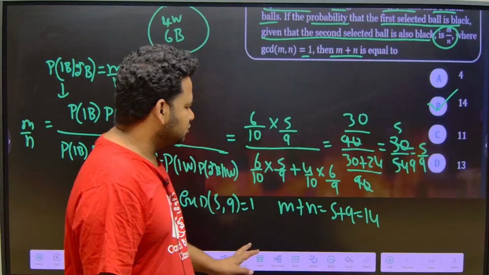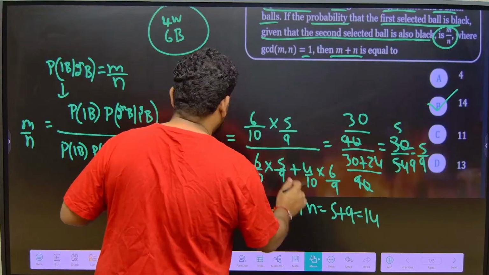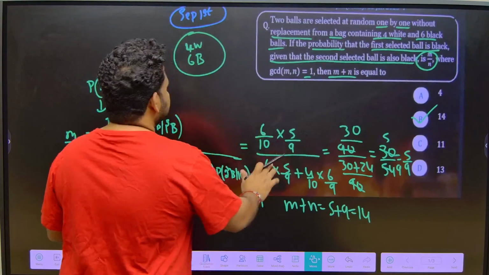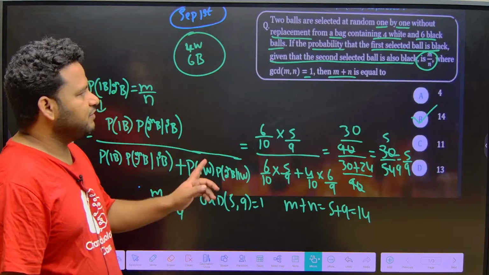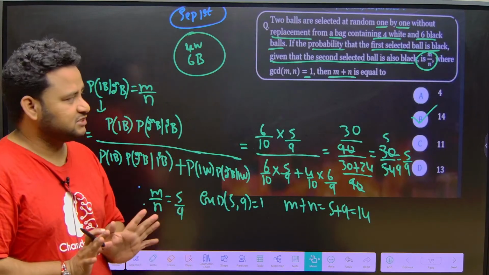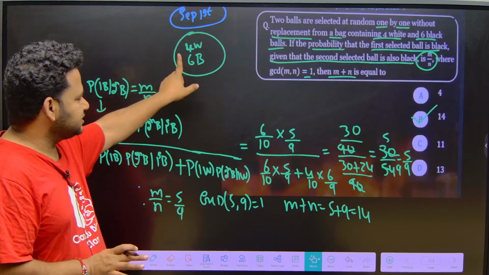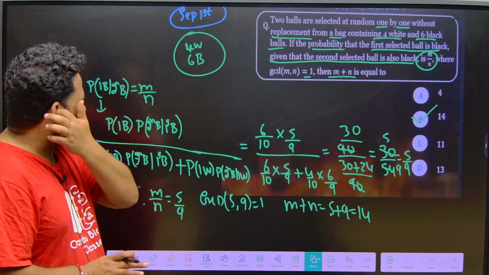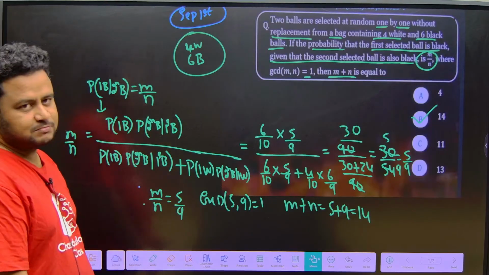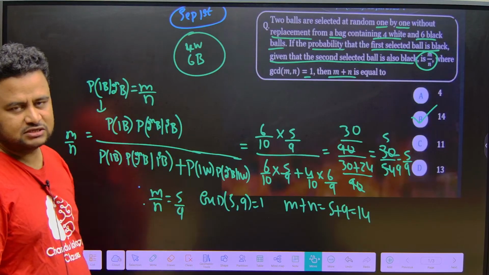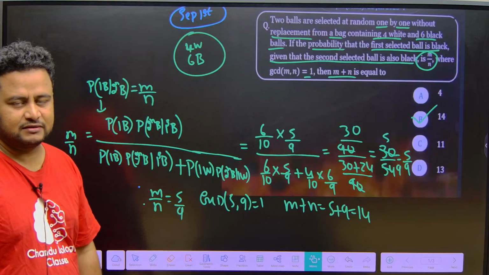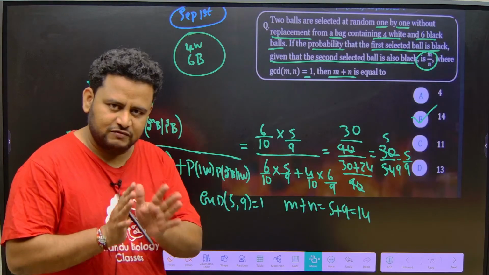So I know this question is a little confusing if you don't understand it properly. See here, 2 balls are selected at random one by one without replacement. That is, you are not replacing it again. The bag contains 4 white and 6 black balls. The first selected ball is black, given that the second ball is also black, that is, the second ball is always black.